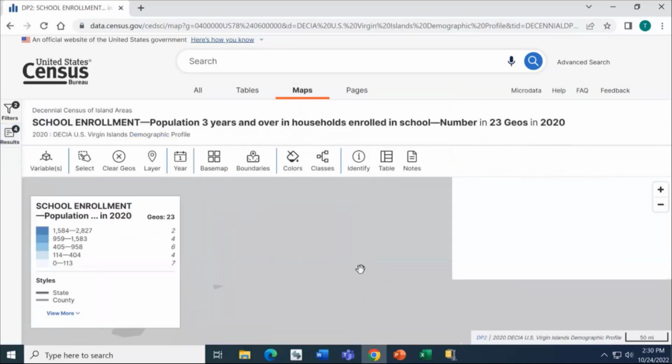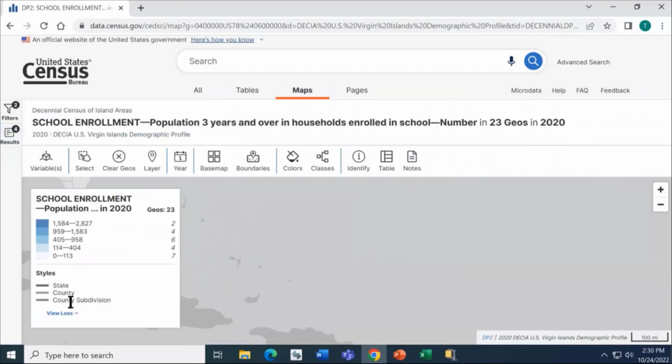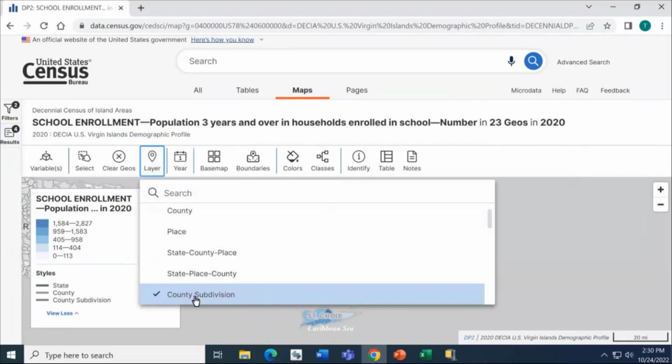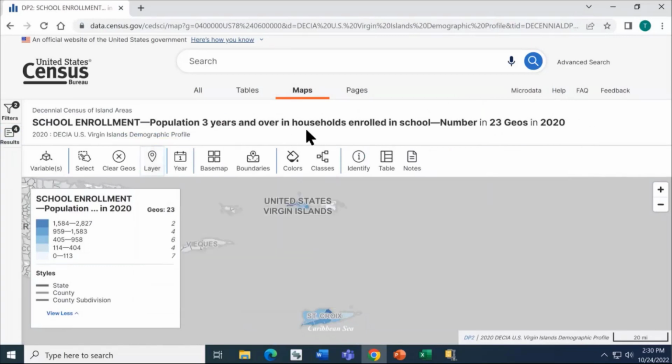Then you'll want to take a look at the screen. Make sure that your map is set here to the county subdivision level. You'll also want to zoom in to your geography. You may need to manually adjust where your area on your map is or your zoom level. And you can see the county subdivision is also reflected in the layer when you click that button. So those are the primary steps you'll want to do.